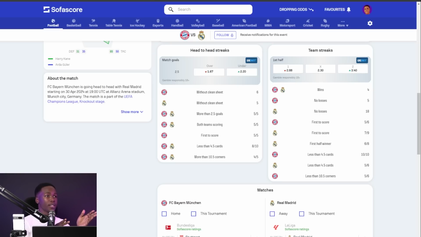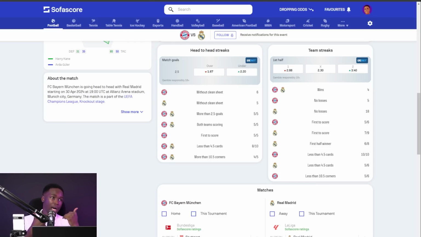So at this very point, when you go through the team streaks, you get to have a thinking that there's a possibility of Real Madrid winning in the first half. There's a possibility of Real Madrid getting an earlier goal in the first half because it's evident. 7/9, they scored first. And then 6/8, they won in the first half.